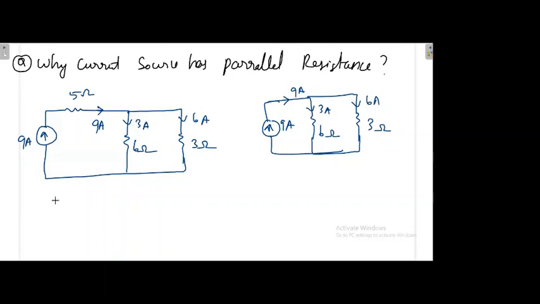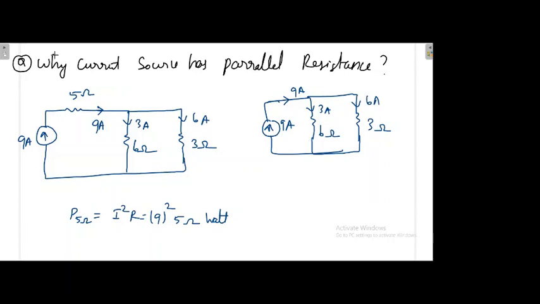What will it do? Then there will be a power drop across that 5 ohm. How much power drop will be there? Because I squared R power drop will be there. 9 ampere current is flowing, then with 5 ohms, this much power drop will be there. That is an unnecessary power drop, because it is not giving any performance change in the other part of the network.